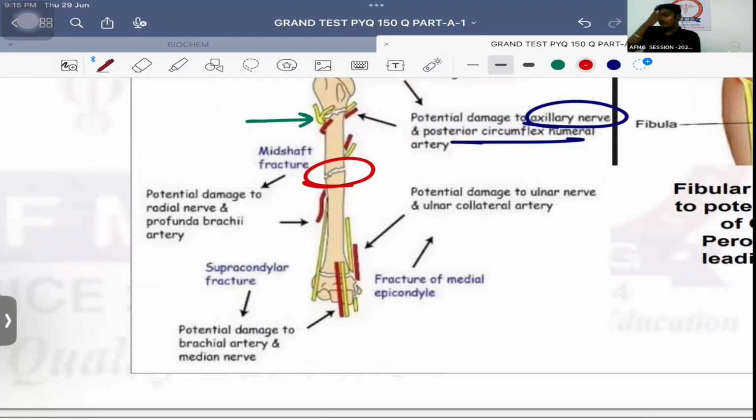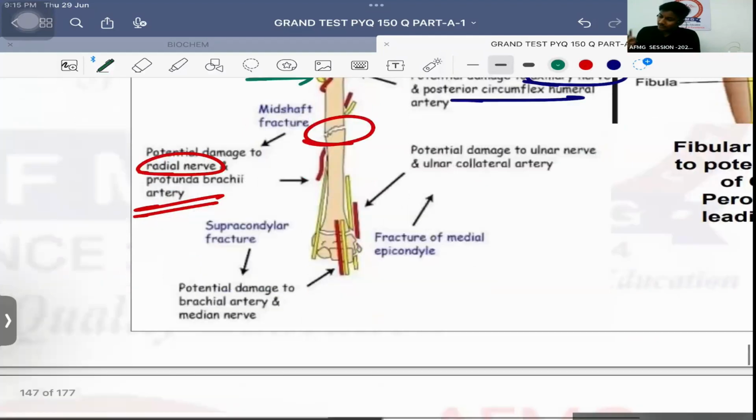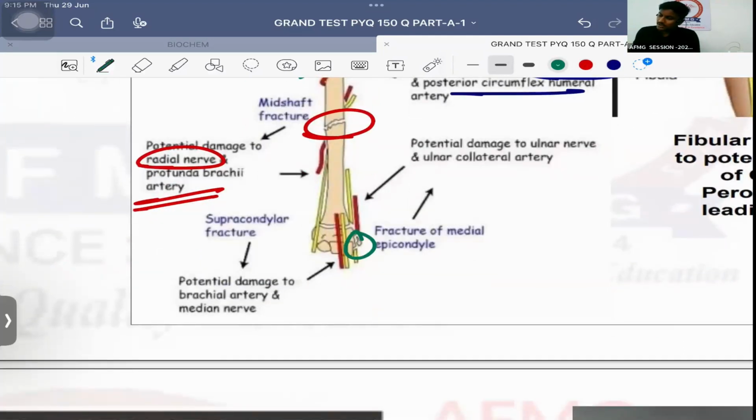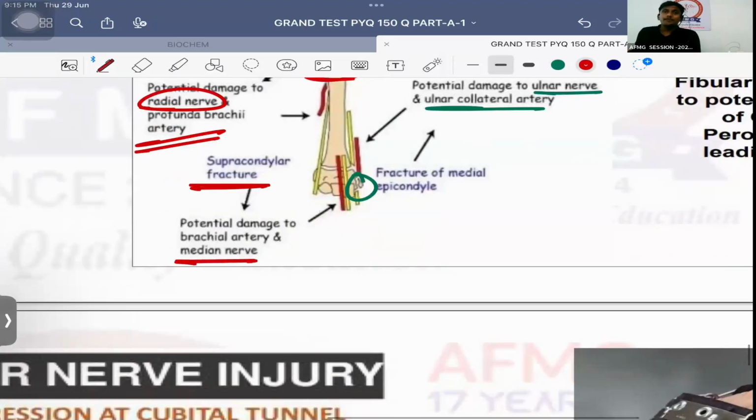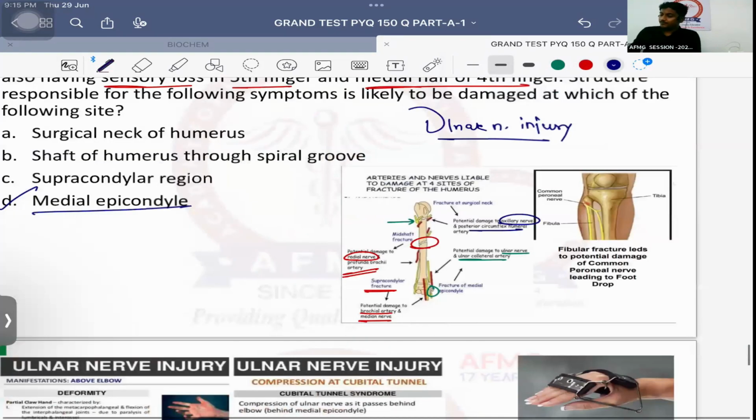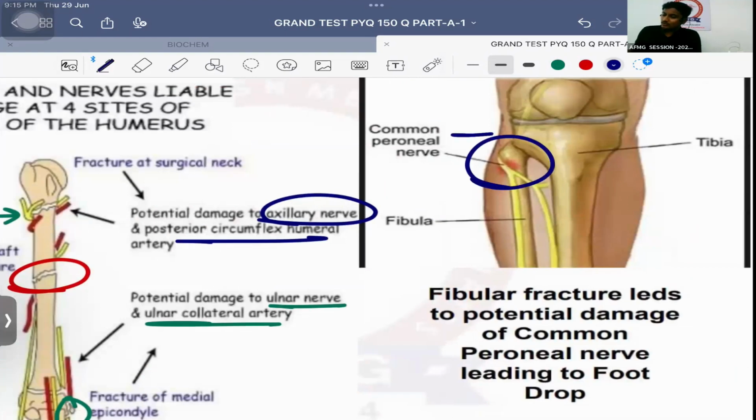Fracture of shaft of the humerus causes which nerve injury? Radial nerve. And which artery? Profunda brachii artery, because both of them pass via the radial or the spiral groove. Next is fracture of the medial epicondyle, which causes injury to the ulnar nerve. And which artery? Ulnar collateral artery. Okay, supracondylar fracture of humerus. It causes damage to which nerve? Median nerve. And damage to which artery? Brachial artery. कोई दिक्कत नहीं है इसमें. And definitely fibular neck fracture or lateral tibial plateau का fracture. It causes common peroneal nerve injury leading to foot drop.